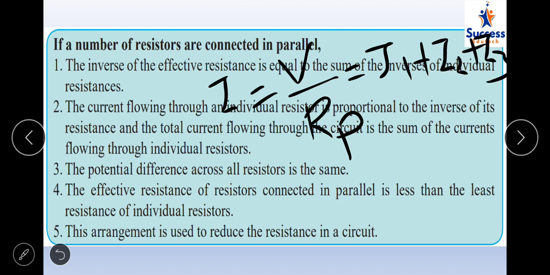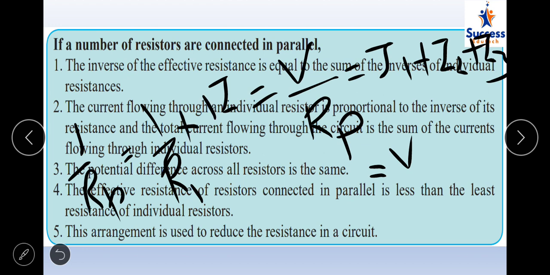Okay, that is statement number 2. The potential difference across all of the resistors is the same, which is V. The effective resistance of the resistors connected in parallel is less than the least resistance of the individual resistances. That means when you calculate the effective resistance using the formula 1 upon Rp is equal to 1 upon R1 plus 1 upon R2, when you calculate the effective resistance using this formula, you will come to know that